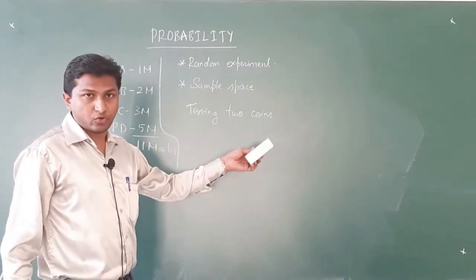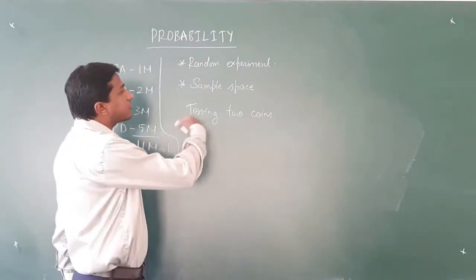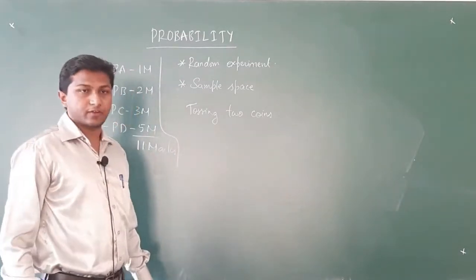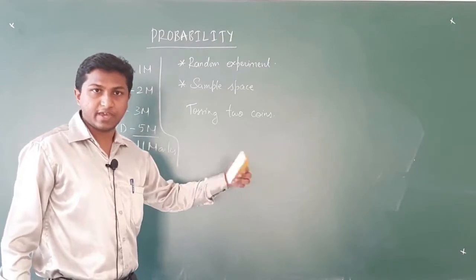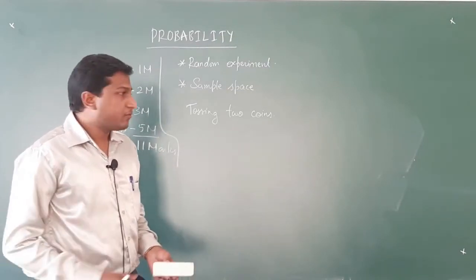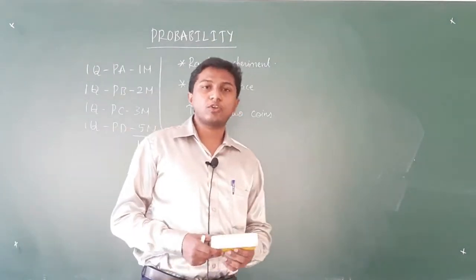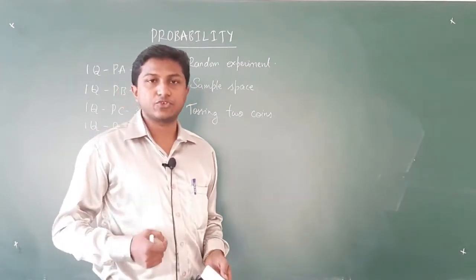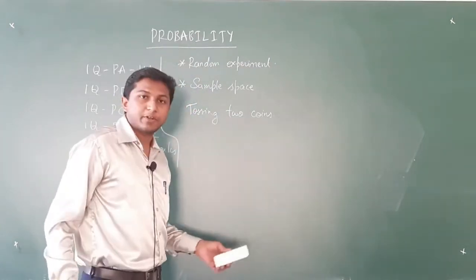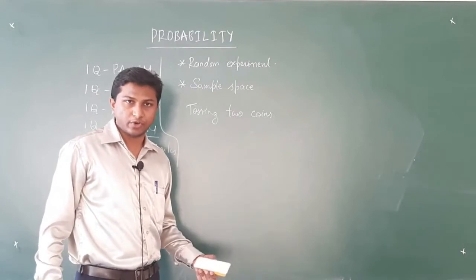Tossing two fair coins. How many total outcomes are there for this experiment? We have to think about that. Well, there are totally 4 possible outcomes for this experiment of tossing two fair coins.